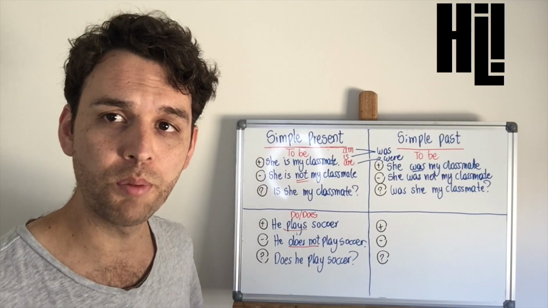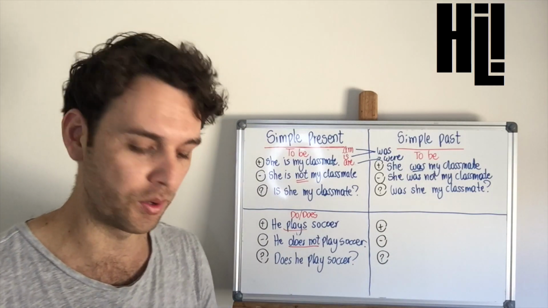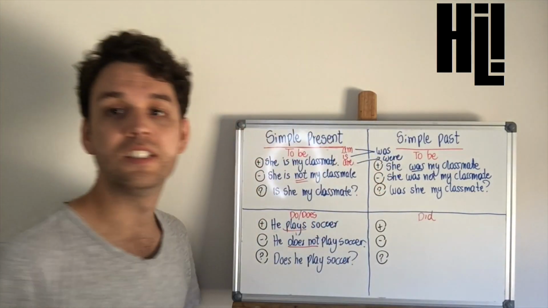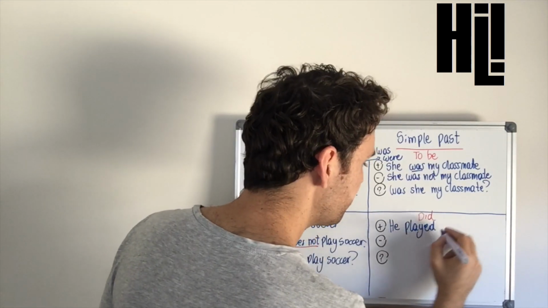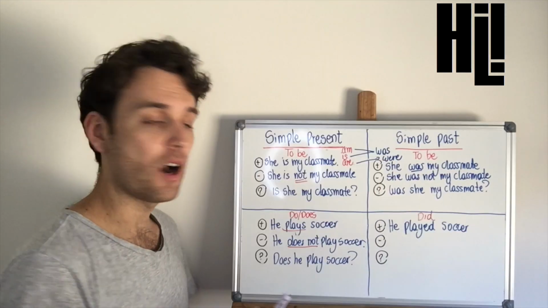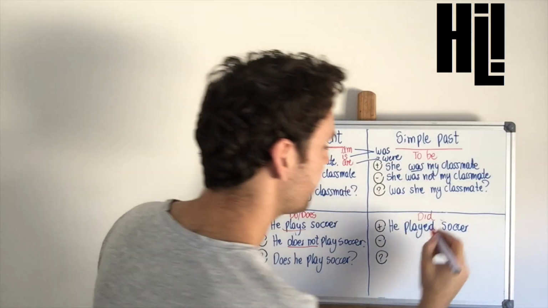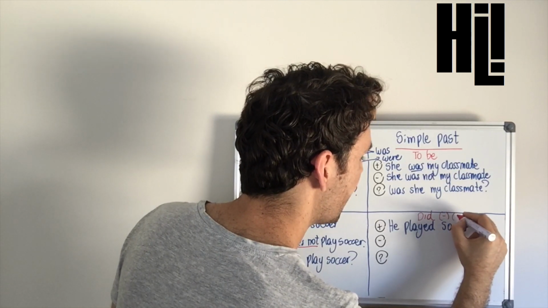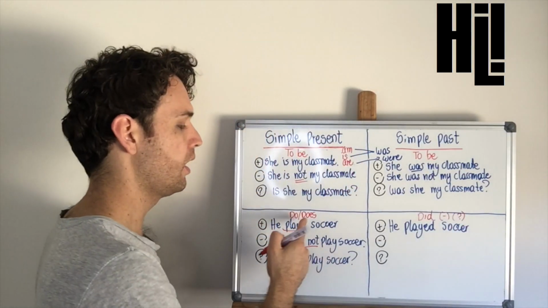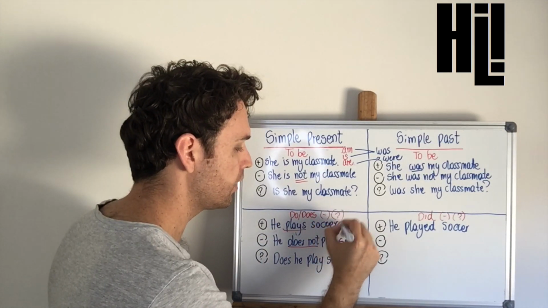What happens in the simple past? In the simple past, we are going to use only one auxiliary verb, which is did. Let's see how it works. He played, verb in past, soccer. Now, why don't we use did in this sentence? Well, remember that the auxiliary verbs are going to be used in negative and interrogative sentences, as well as in present, negative and interrogative sentences.